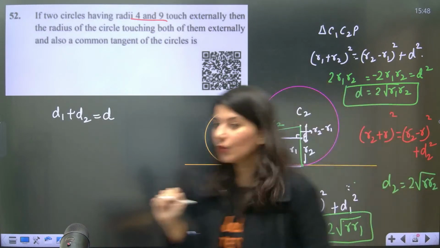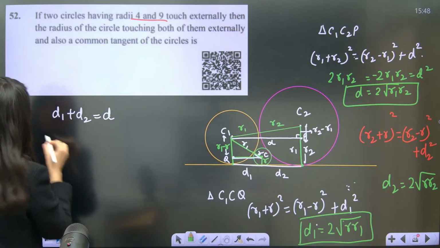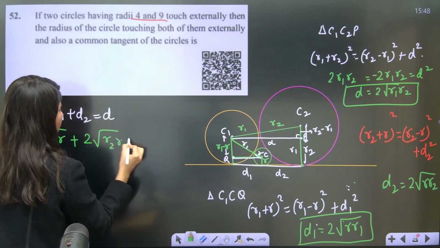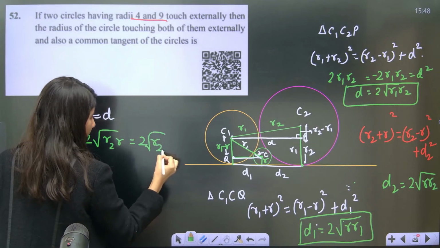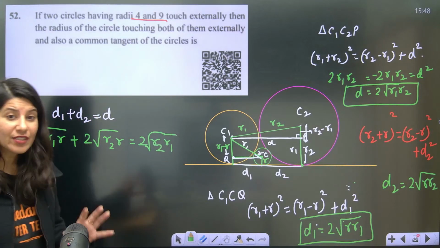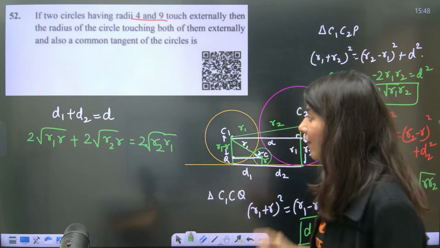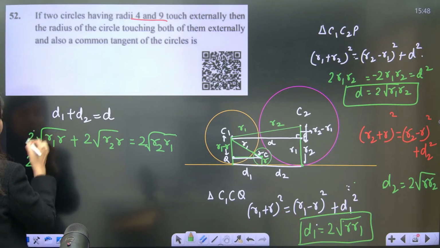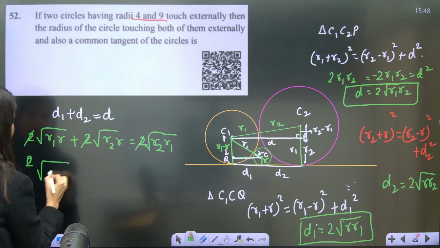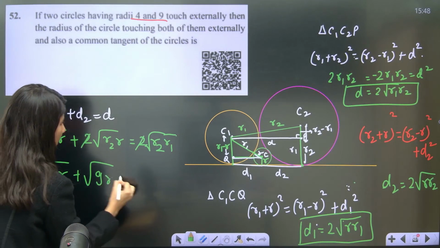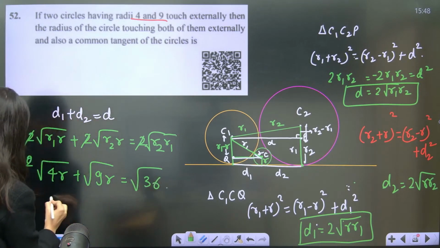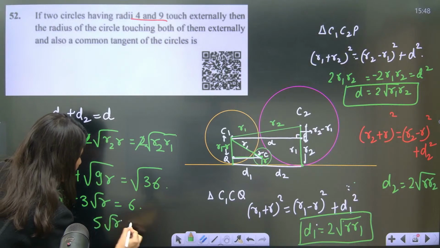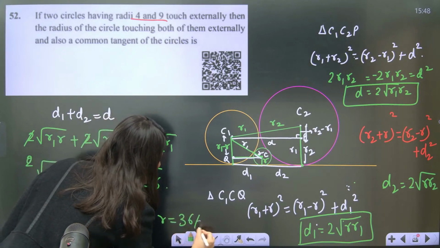So now plug in the value, D1 plus D2 is equal to D. D1 will be 2 root R1R plus D2 will be 2 root R2R equals 2 root R2R1. Now this is a generic result. Now you have to plug in the values of R1 and R2, which are 4 and 9. The 2 cancels anyway. So now you have root 4R plus root 9R is equal to root 36. 2 root R plus 3 root R is equal to 6. 5 root R is equal to 6. So the radius of this circle is 36 by 25.